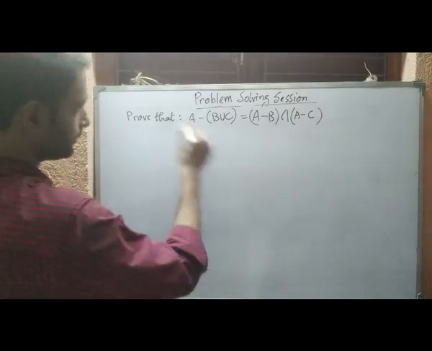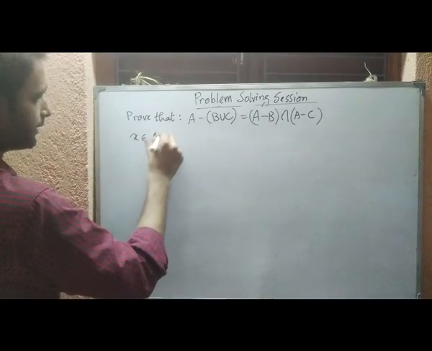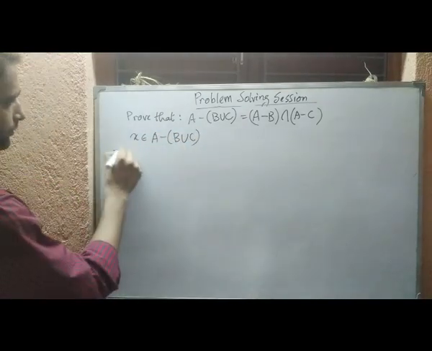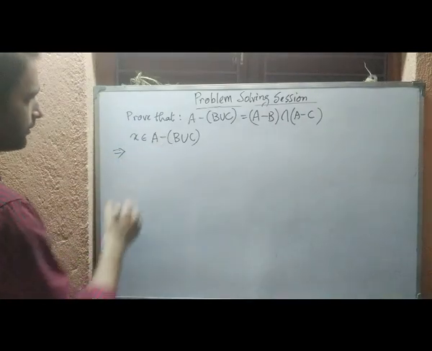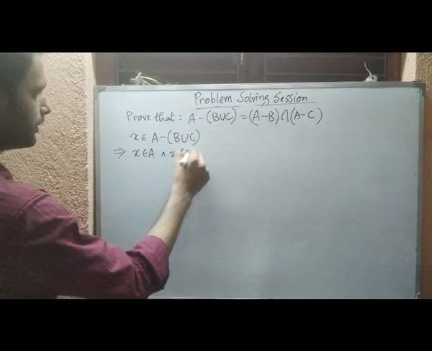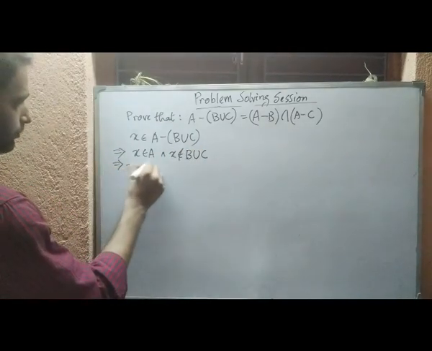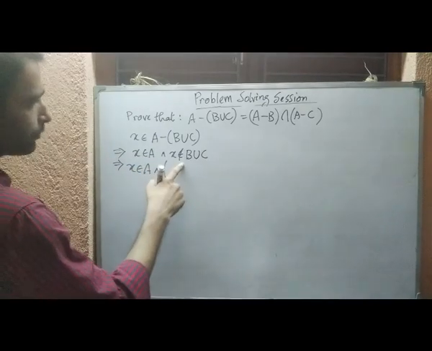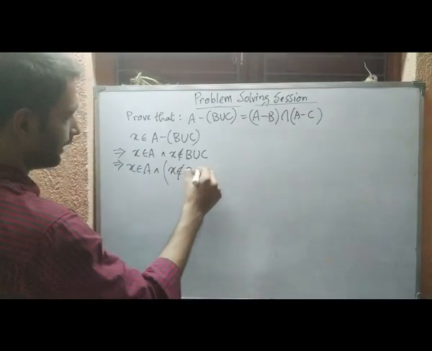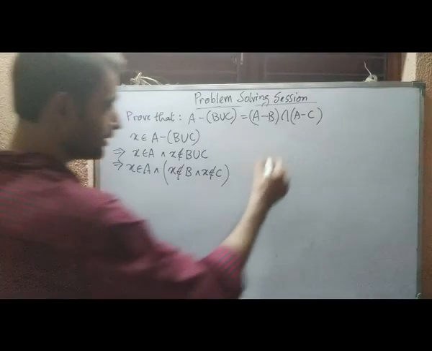So let us take an element from the left hand side. x belongs to A and x doesn't belong to B union C. That means x doesn't belong to B and x doesn't belong to C, because it is not in B union C.